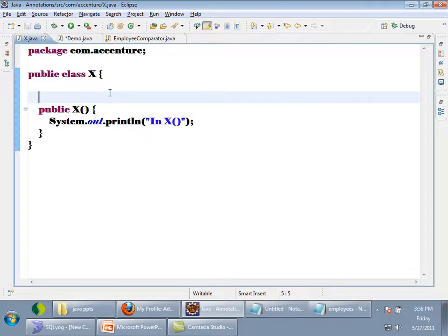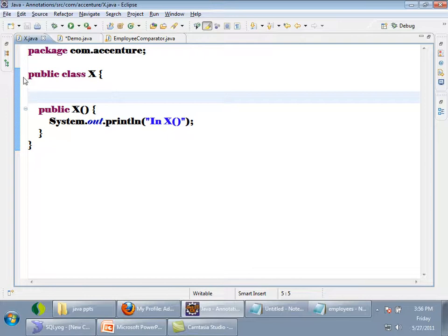Did I write any static variable and static block here? In class X, is there any static variable or static block now? No, I didn't write any. Who will be writing? The compiler will be writing the bytecode for the static variable class, and also a static block that will be initializing the class variable to the class object, right? Now by using that class variable, I will be able to do a lot of things. I will be able to get the metadata about the class.